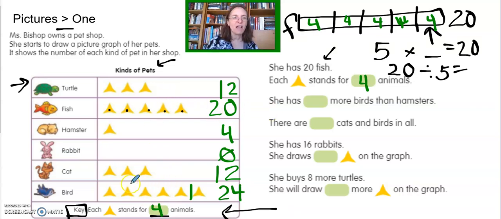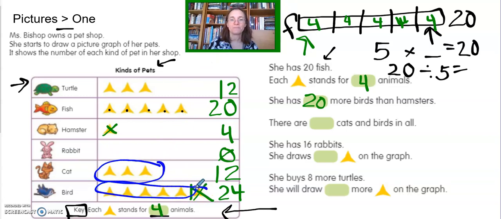So now when I look here, the question is, how many more birds than hamsters does she have? Well, she only has one symbol of hamsters. So if we cross this one out for that one symbol of hamsters, then this would be the more. And she has 20 more birds than hamsters. We're right back to this picture. There are blank cats and birds in all. Ooh, this is tricky. We have to take all the cats and add them to all the birds. That would be like adding 12 plus 24. Well, 2 plus 4 is 6 and 1 plus 2 is 3. So in all, we would have 36 cats and birds.